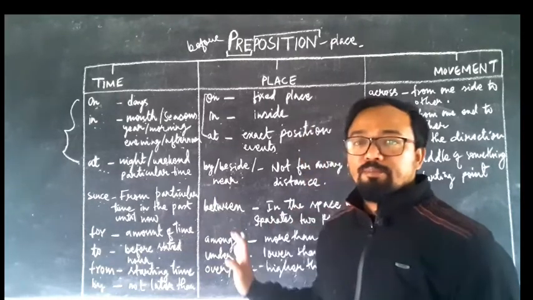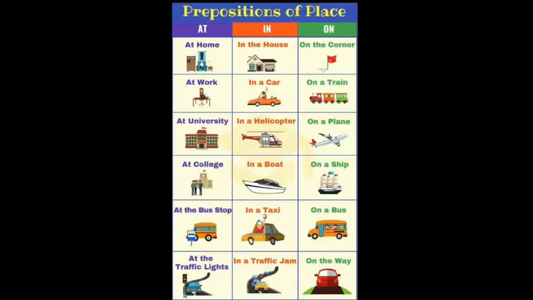So that was preposition of place. Now again you can see the preposition of place words here, so please go through it properly.